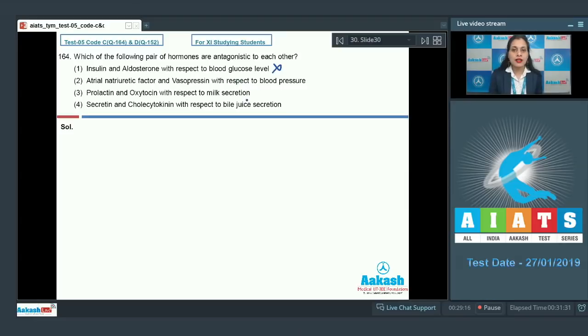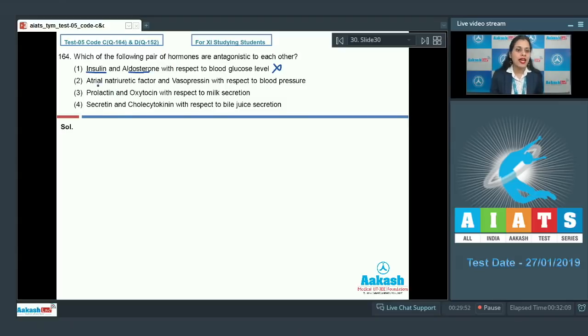And as it is an incorrect statement, so this cannot be a correct answer to our question. Because insulin decreases the blood glucose level. On the other hand, aldosterone is a mineralocorticoid which is responsible for maintaining the water and electrolyte balance in our body. And this hormone increases sodium reabsorption in nephrons.